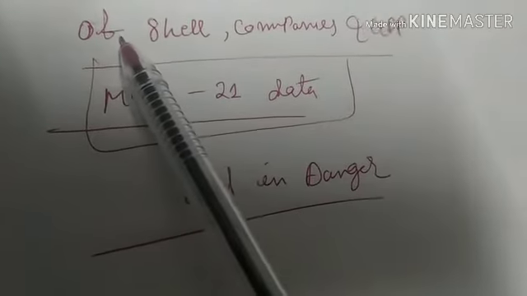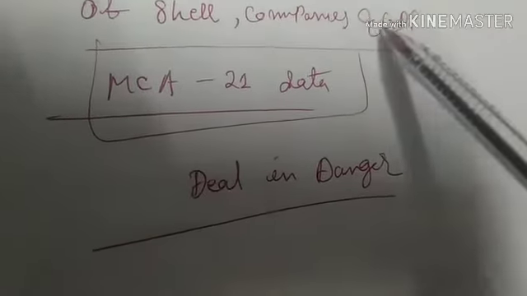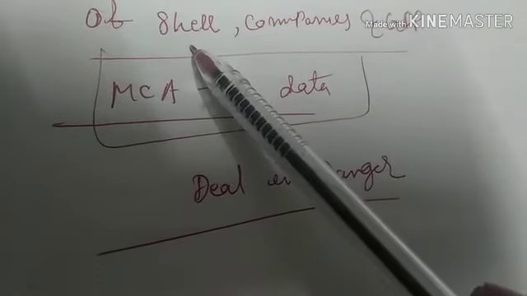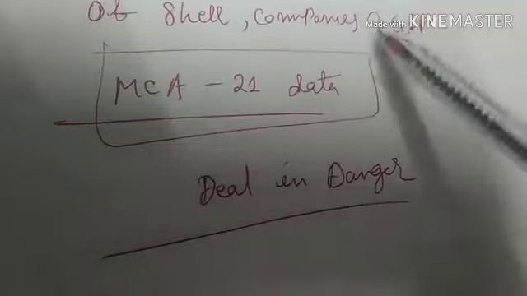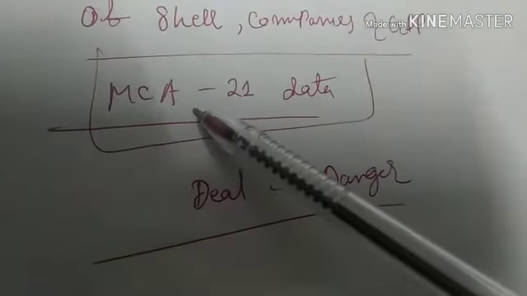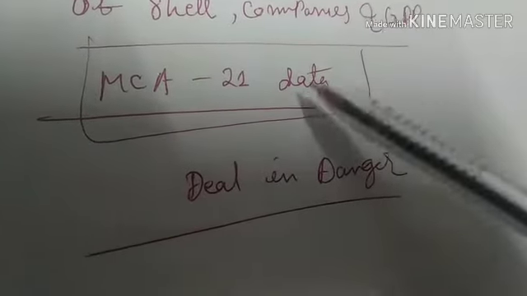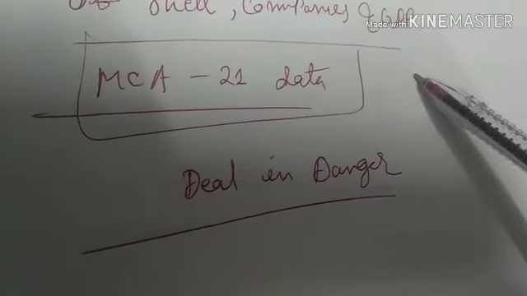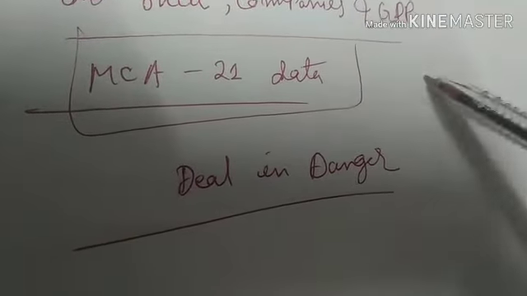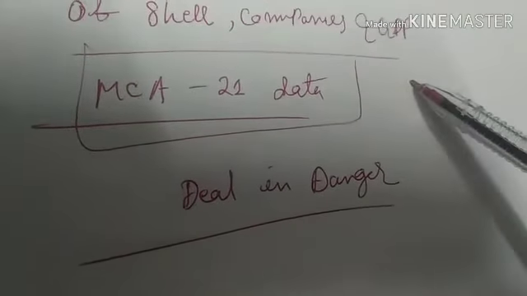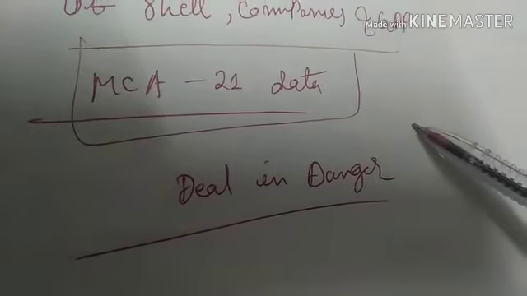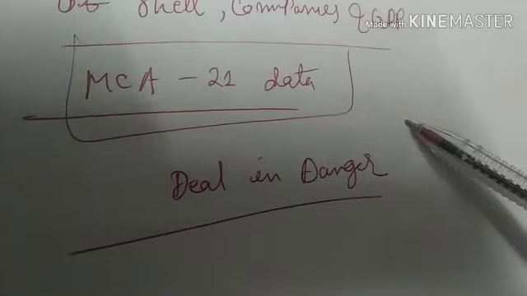Another important article is on shell companies and GDP. This is important from the prelims point of view. What is a shell company? What is MCA 21 data? It relates to the controversy regarding MCA 21 data and its estimate for GDP, and what impact it has brought to the estimation of GDP. Try to find out yourself. If you find difficulty, you can put it in the comment box, and I'll try to help you.